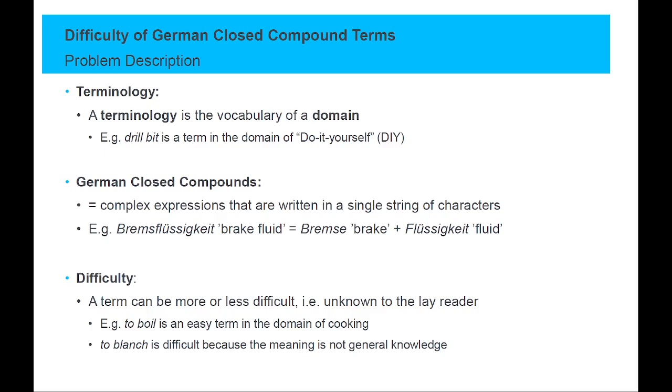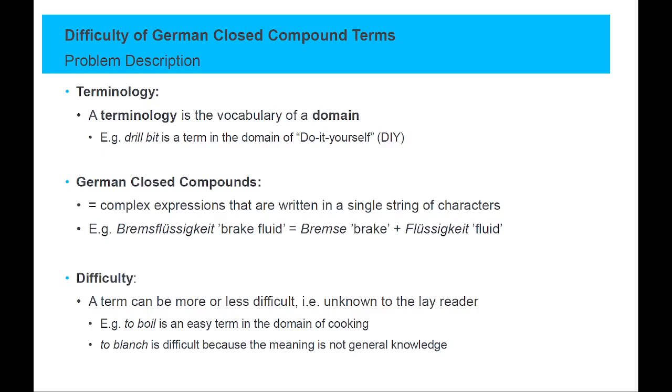Secondly, we are talking about German closed compounds. Closed compounds are complex expressions that are written in a single string of characters. Noun compounds are then the compounds that are only made up of nouns. An example for a German closed noun compound is Bremsflüssigkeit, brake fluid, which is a composition of Bremse, brake, and Flüssigkeit, fluid.